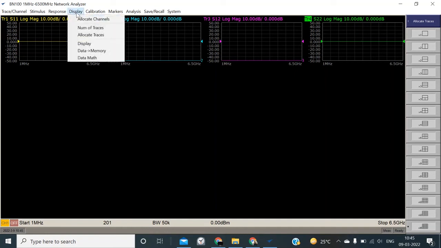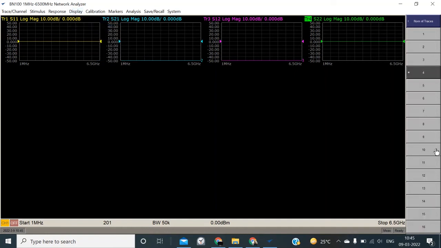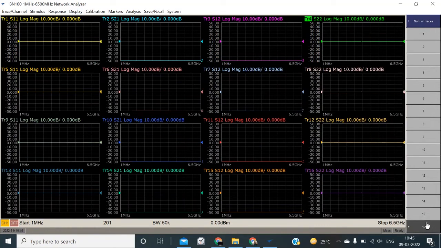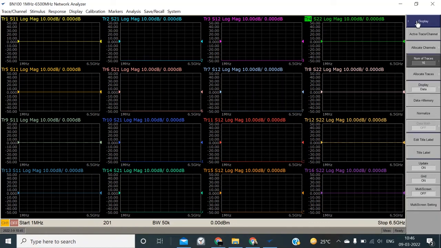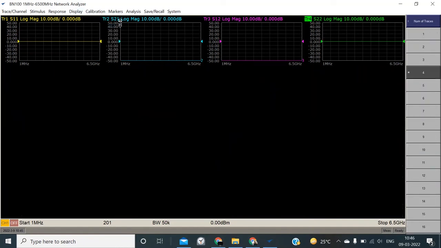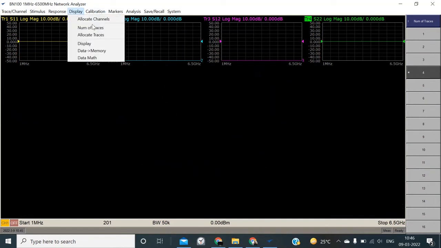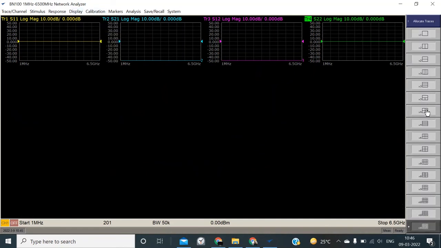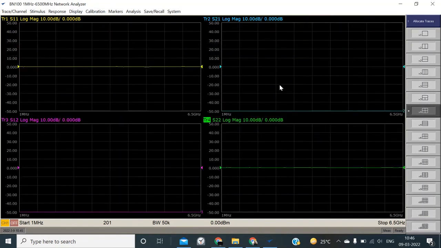If we want to change, go to number of traces and select 16. See, these are the 16 traces within a single channel. We'll return back to display, number of traces 4, and allocate traces to this single 4.